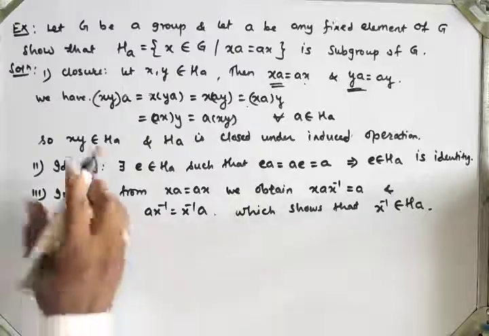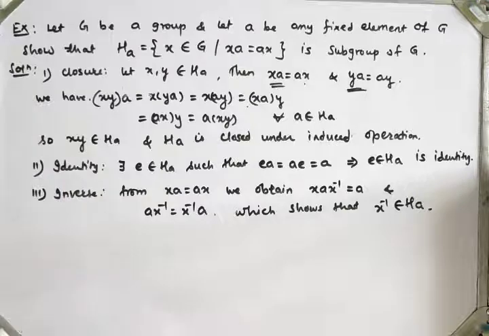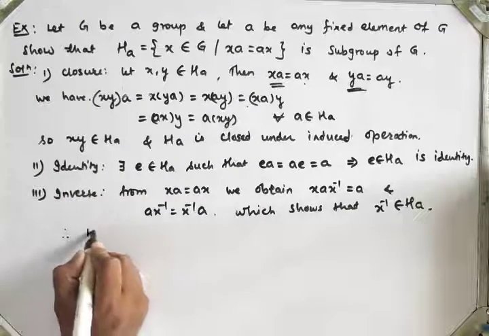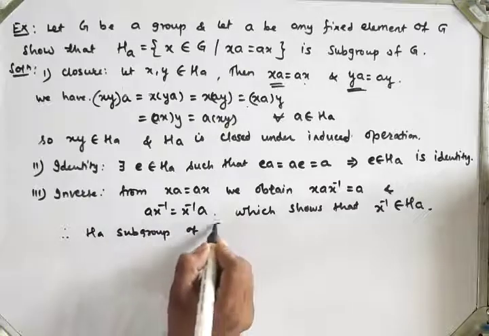So the closure property is satisfied, the identity element exists and the inverse element also exists. Therefore H_a is a subgroup of G.